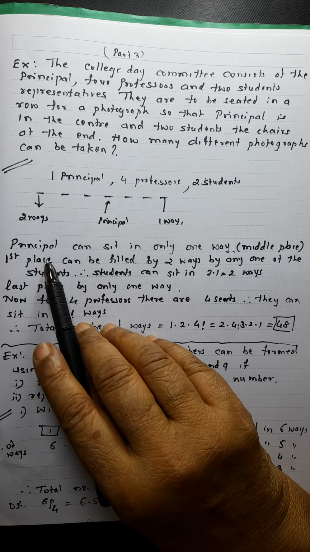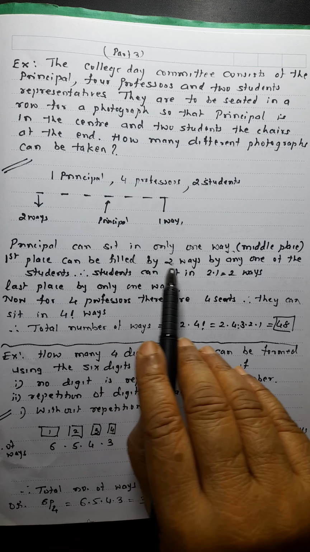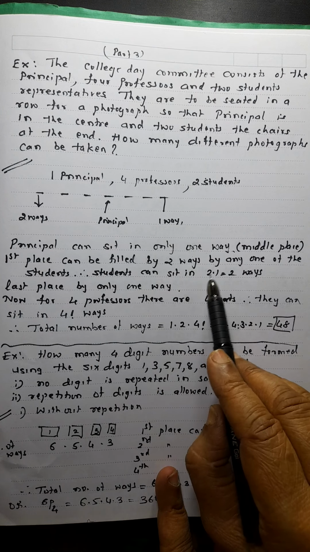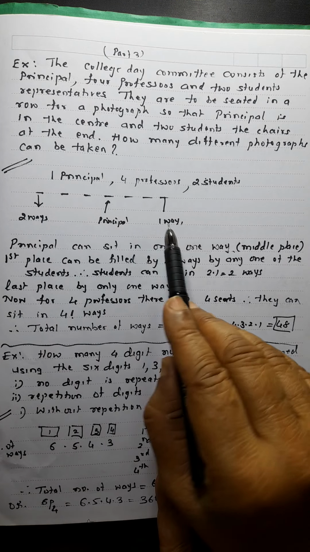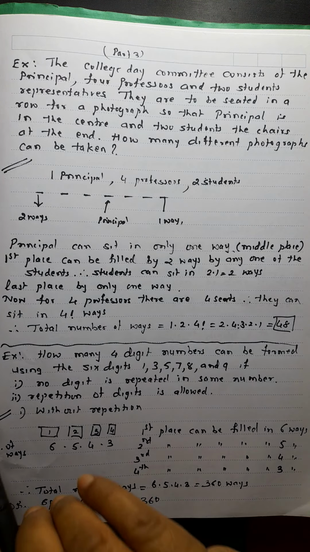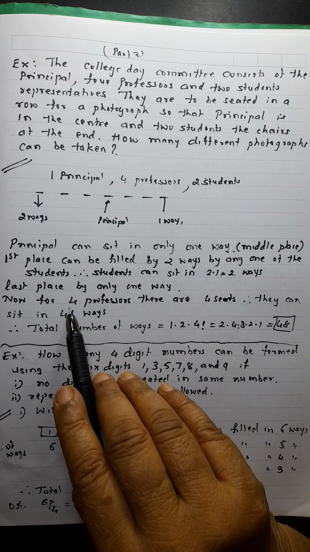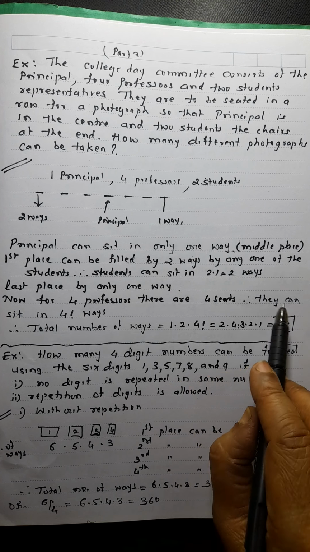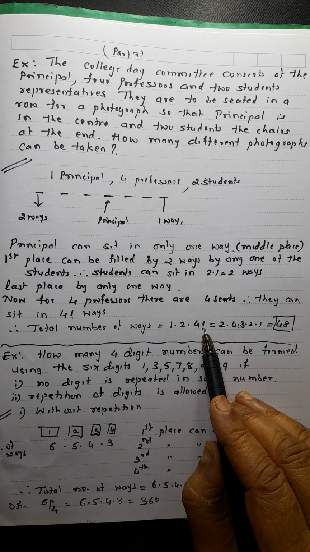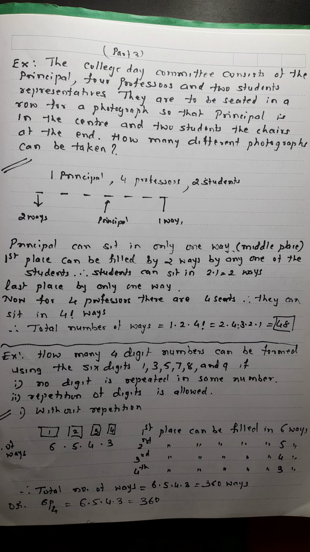I will explain you again. Principal can sit in only 1 way, the middle place. First place can be filled in 2 ways by any one of the students. Therefore, students can sit in 2 into 1, that is 2 ways. This is 2 ways, this is 1 way. If there were 3 students, it would have been 3 here, here it is 2. Last place can be filled in only 1 way. Now for 4 professors, there are 4 seats, so they can sit in 4 factorial ways. Therefore, total number of ways will be 1 into 2 into 4 factorial, that is 2 into 4 into 3 into 2 into 1, that is 48.